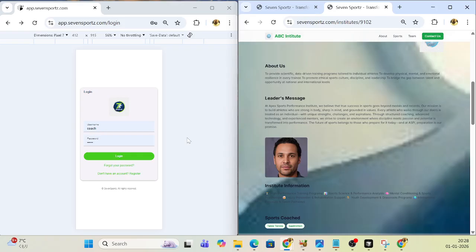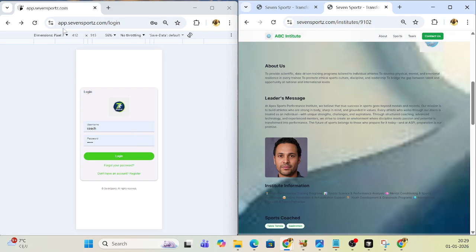So if you register in Seven Sports, you automatically have web presence. Then you automatically can search for the events which are nearby you, and then you can have opportunities to coach, and you can earn a monthly income. So right now we are giving a 90 days free trial for the new members, and this may change, but yeah, I'll just go through the registration process first.